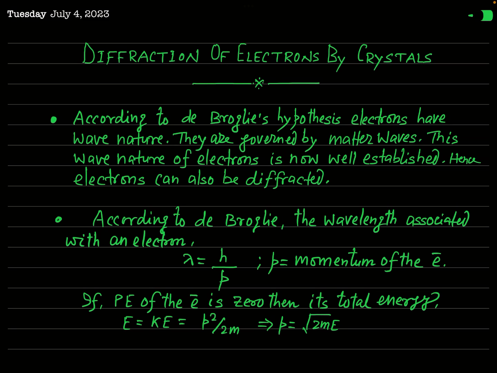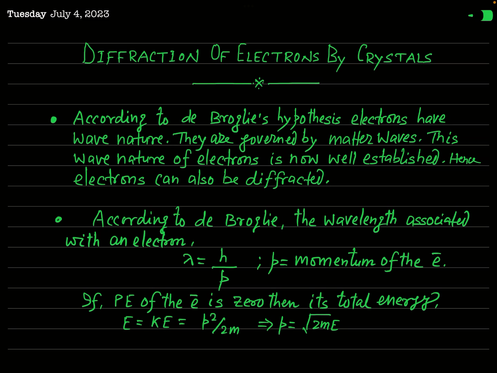Because after the discovery of de Broglie, it is now well established that electrons have wave character. It means microparticles like electrons, when in motion, possess wave character. A wave packet is associated with it. And you also know that diffraction is the convincing proof of wave nature. So anything which has wave character must be diffracted. So if electrons are waves, then definitely electrons will suffer diffraction. Okay?